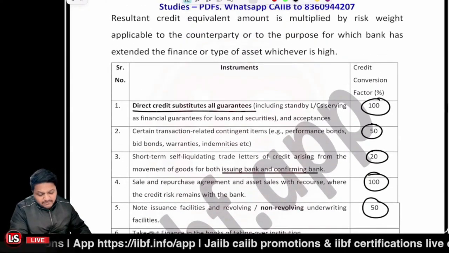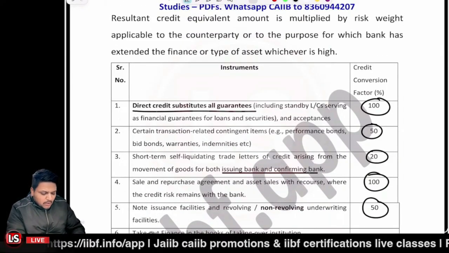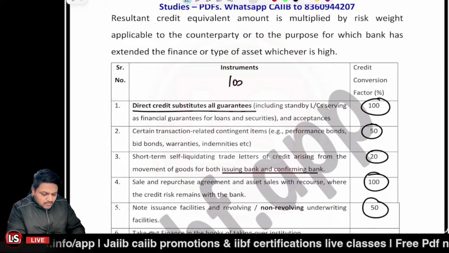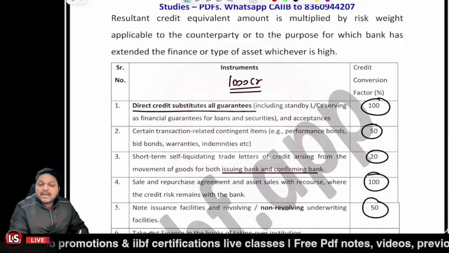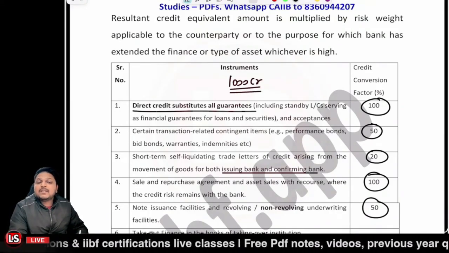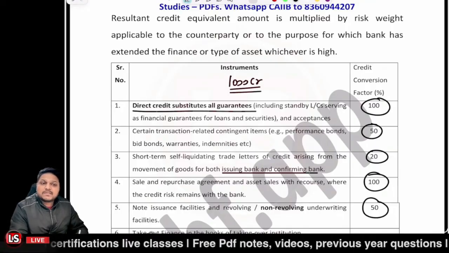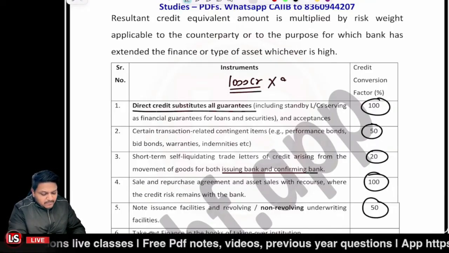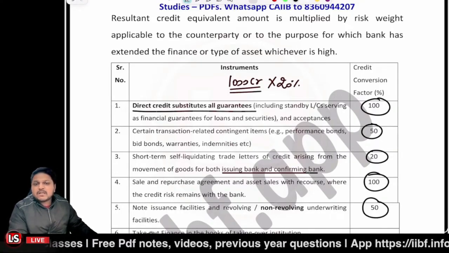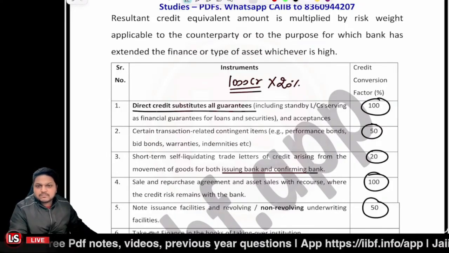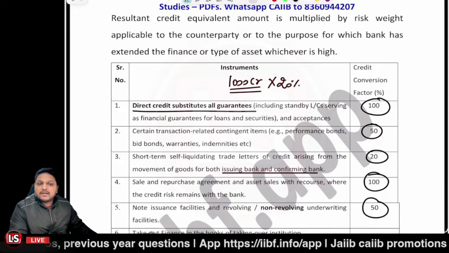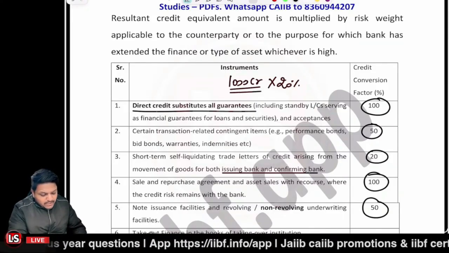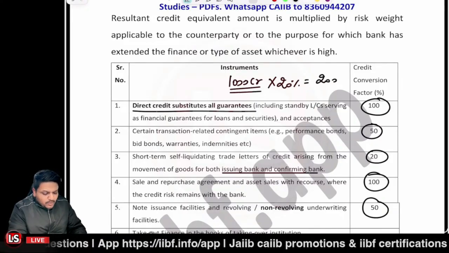What is CCF? Let's say your off balance sheet exposure is 1,000 crore, right? And it is a self liquidating trade letter of credit on a short term basis. Then the CCF is 20%. The 20% component is to be considered. Now what will we be doing? 20% will lead it to 200 crores.